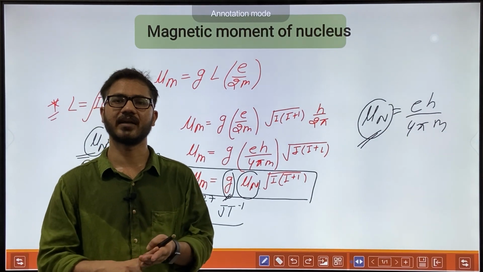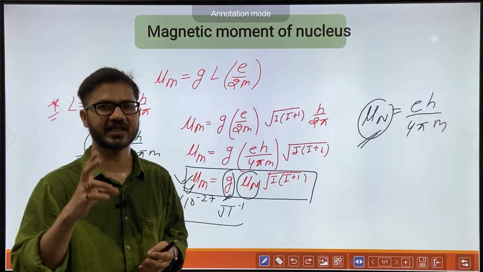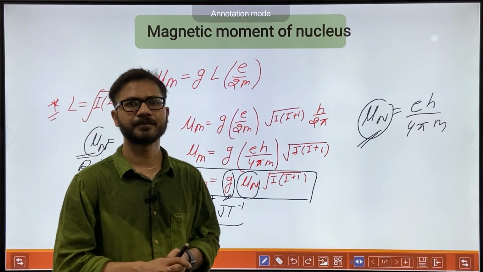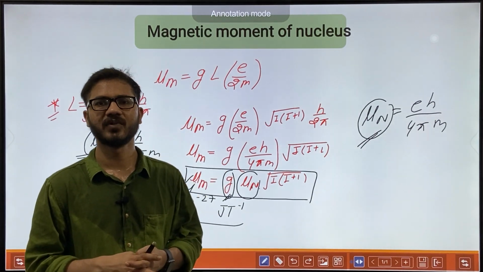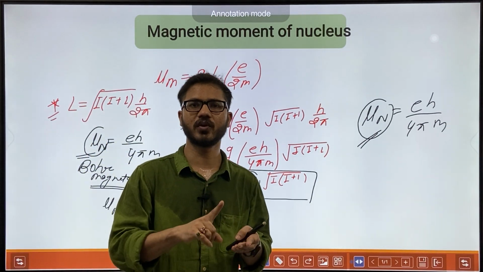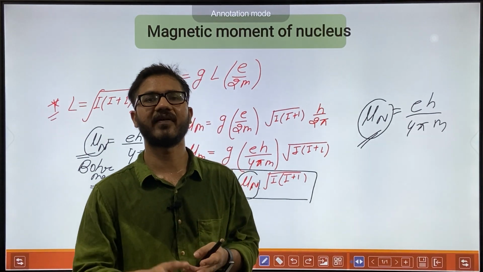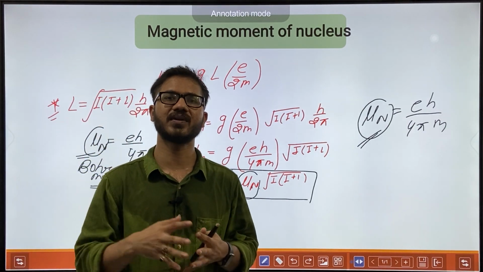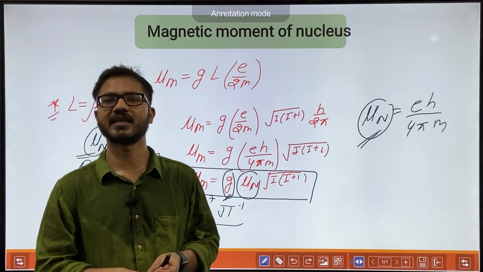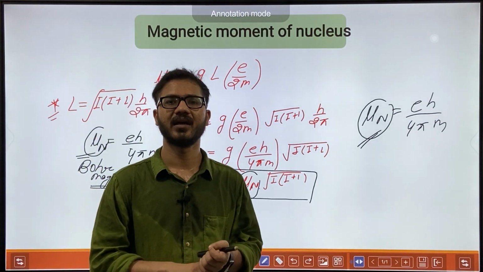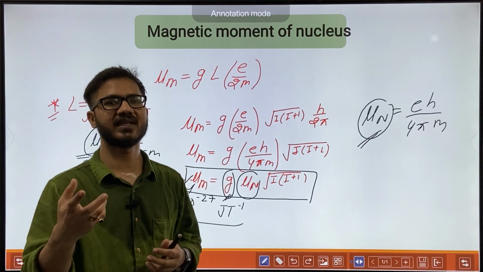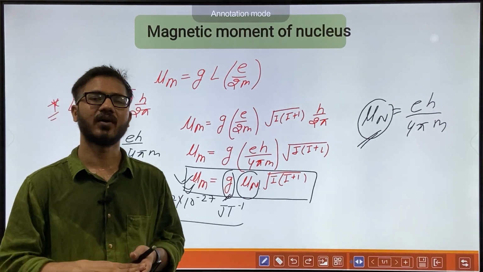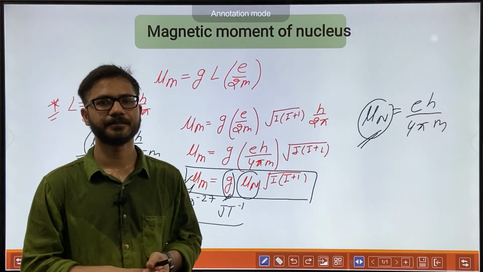It means both will have a spin state plus half or minus half, with spin quantum number half. So the total spin quantum number of a nucleus may have a value of 0, integral or half integral, because it is a summation of the spin states of every nucleon.